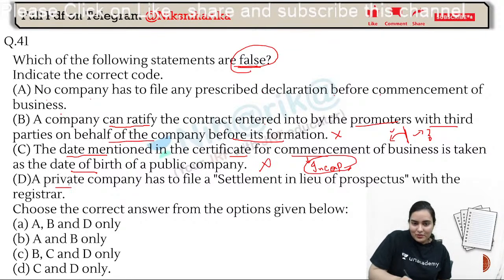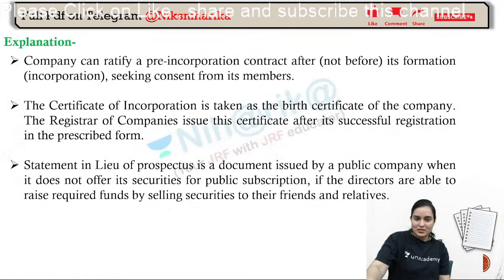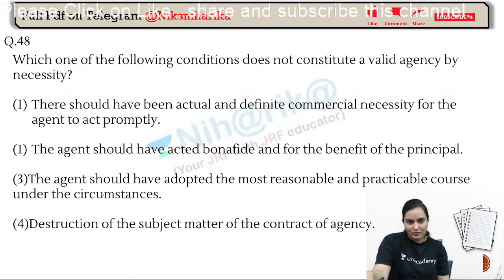Now, a private company has to file a statement in lieu of prospectus. Oh my God, this cannot be done by a private company. A statement in lieu of prospectus can be filed only and only by a public company. So that's why B, C, D all are wrong. Remaining are correct. The explanation I've added.